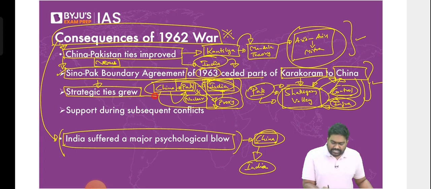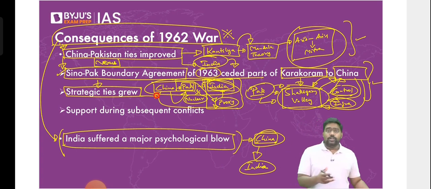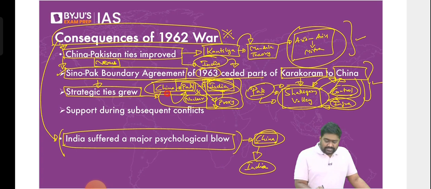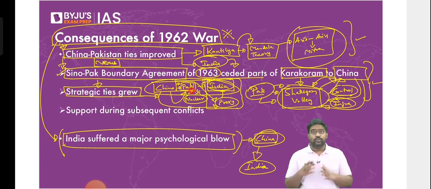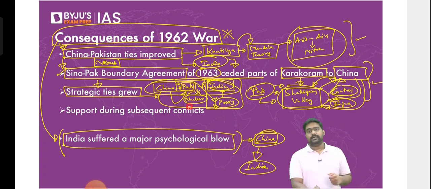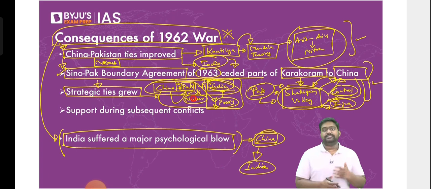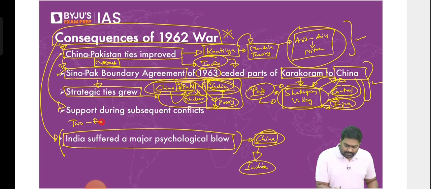So this nexus became stronger day by day. Today, Pakistan has ballistic missiles, submarines, fighter jets, and a nuclear bomb. A large part of it is because of China. It not only gave the technology, it gave funds, it has assisted Pakistan in every possible way. When Pakistan launched its covert war, when it sponsored terrorism against India, even then, China gave diplomatic support, especially at the UN. This continues even today. Even today, when Pakistan is accused of terrorism at the UN, China protects Pakistan. China uses its veto power as a permanent member of the Security Council and shields Pakistan. So this nexus started forming from the 1960s, especially after the war. The China-Pakistan nexus strengthened, thereby posing a two-front threat to India. A combined threat.